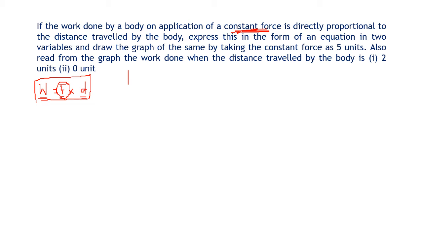So let us say the force applied is K, a constant. Now we can say the work done is Y units and the displacement of the body is X units. So now you can change the equation.